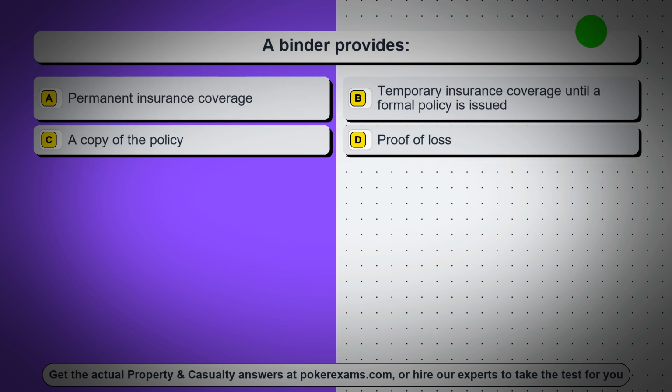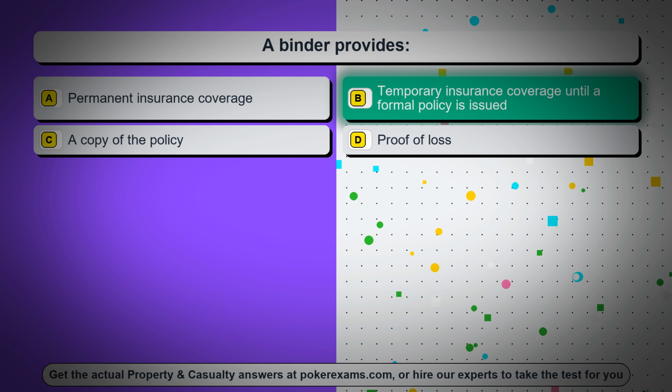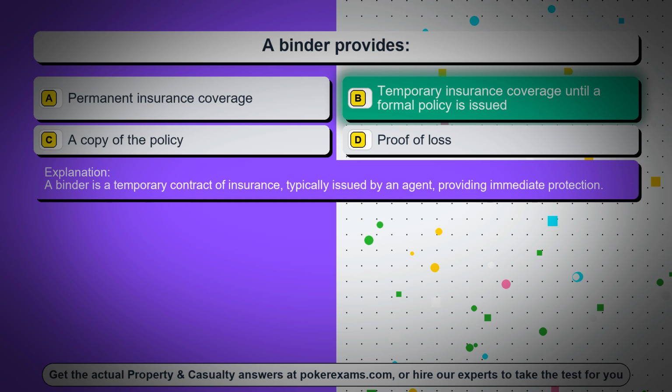Question 93. A binder provides: Option A, permanent insurance coverage. Option B, temporary insurance coverage until a formal policy is issued. Option C, a copy of the policy. Option D, proof of loss. The correct answer is option B, temporary insurance coverage until a formal policy is issued. A binder is a temporary contract of insurance, typically issued by an agent, providing immediate protection.